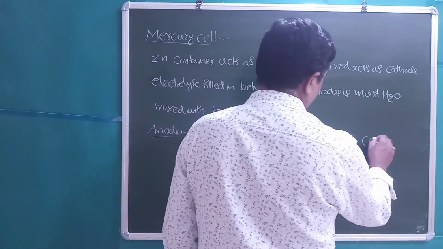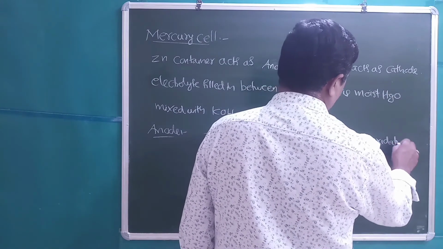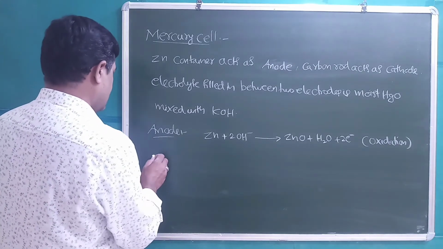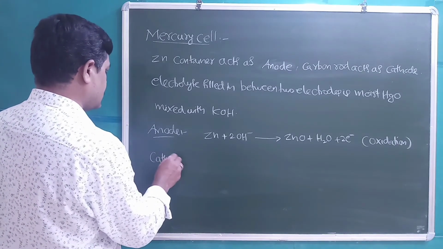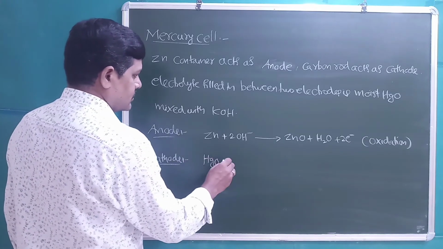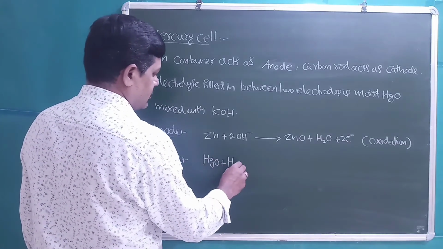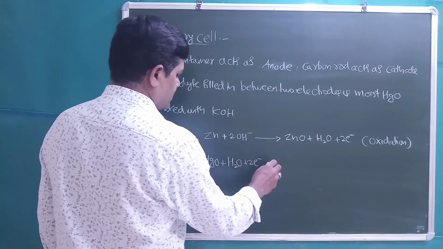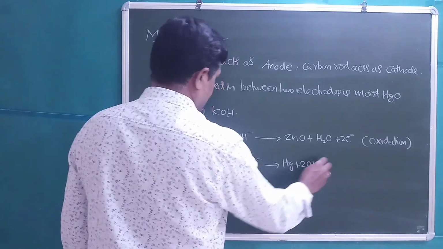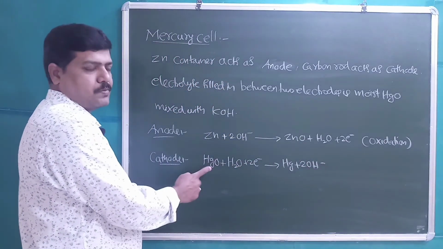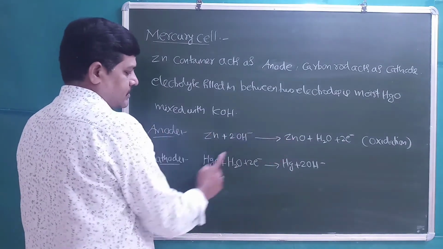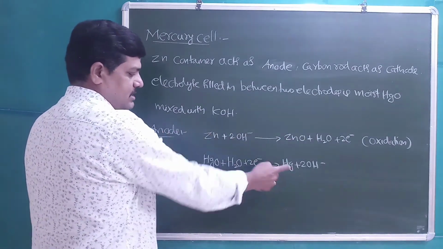Loss of electrons is called oxidation. Next, the reaction at the cathode: HgO plus H2O plus 2 electrons gives Hg plus 2OH-. Here zinc is converted into ZnO, oxidized. HgO is reduced into Hg.